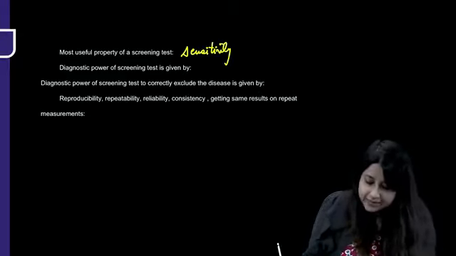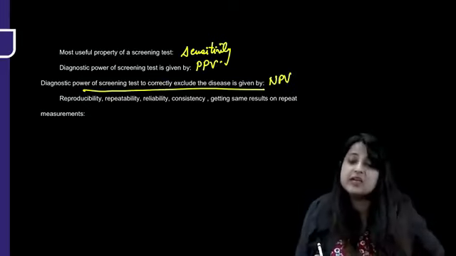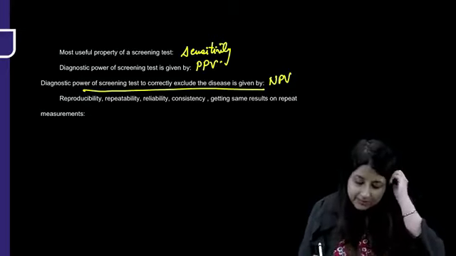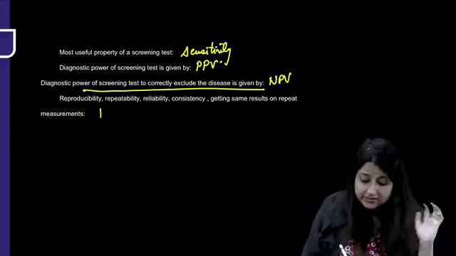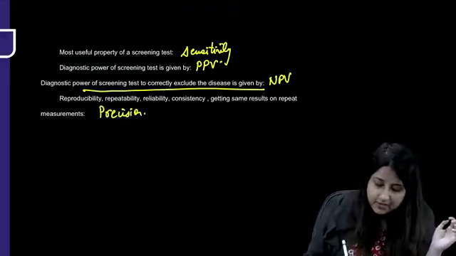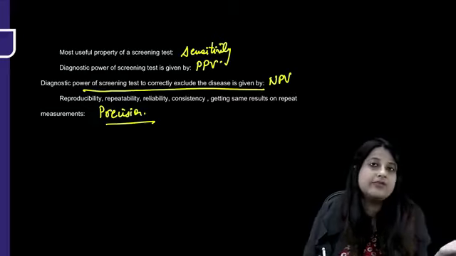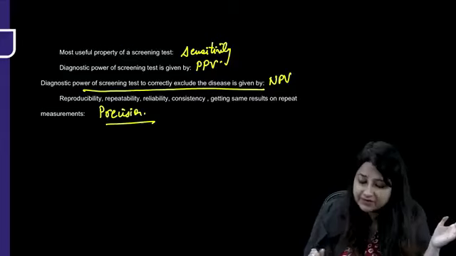Okay? Diagnostic power of a screening test is given by what? Positive predictive value. But diagnostic power of a screening test to correctly exclude the disease is NPV. You have come out screening test negative. Do you actually not have the disease? Is NPV. Reproducibility, repeatability, reliability, consistency, getting same results. What is this? Precision. And validity or accuracy is how close we are to the gold standard value. Ability to differentiate true positives from true negatives. So formula, interpretation, some important questions, the definitions are very, very important for this topic.